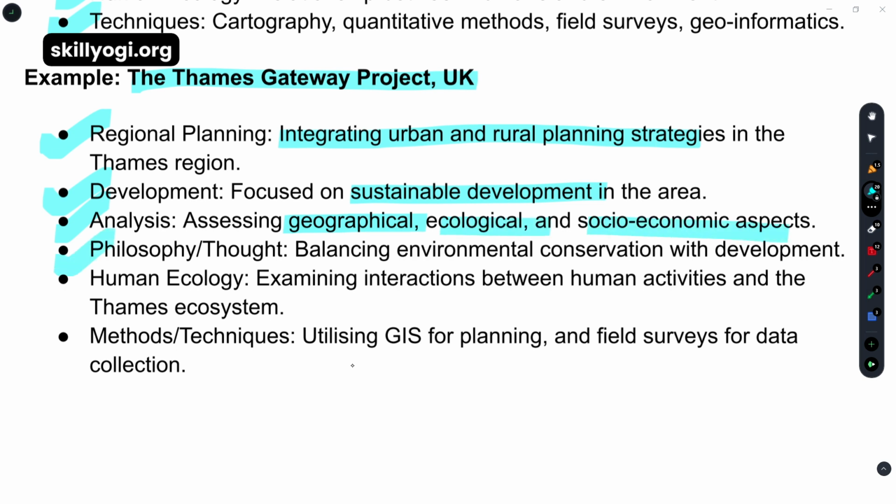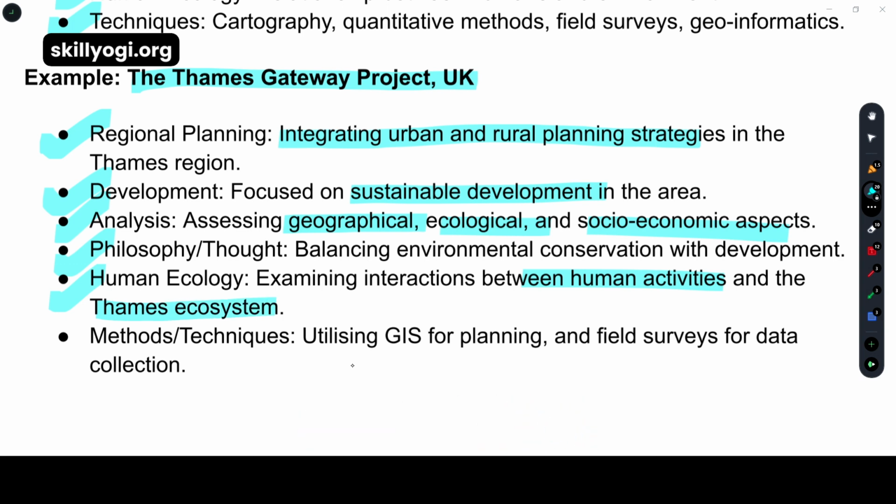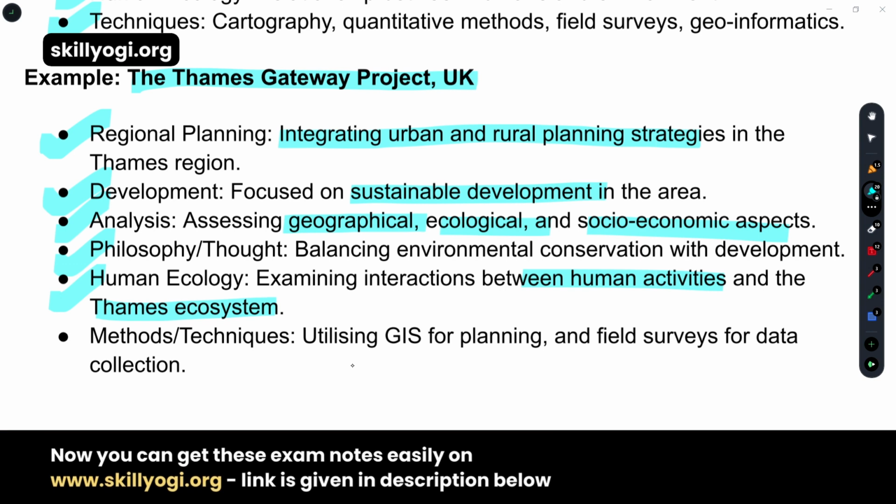Philosophy, thought, we have learned. Human ecology means the interaction between human activities and the Thames ecosystem. When they are going to make this Gateway project, they have to understand the ecosystem of the Thames.